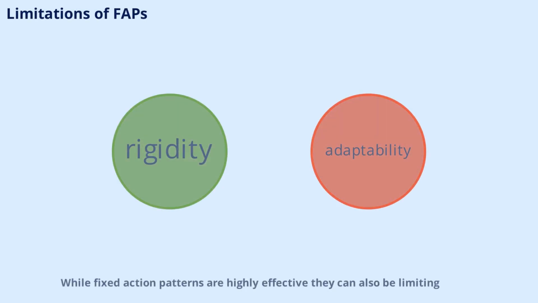While fixed action patterns are highly effective, they can also be limiting. Because the behavior runs to completion once triggered, animals may sometimes perform actions that are no longer appropriate if the environment changes. This rigidity can lead to mistakes, especially in rapidly changing situations. Understanding these limitations helps us appreciate the balance between instinct and adaptability in animal behavior.